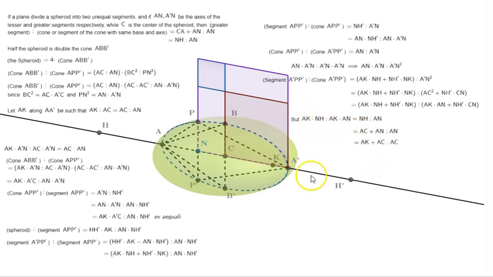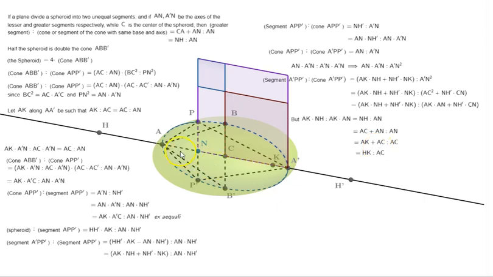So let's do that. AC plus AN is to AN can be written as AK plus AC is to AC. Now, how did this come? Here AC is to AN is equal to AK is to AC. So AC can be substituted with AK and AN can be substituted with AC, which is what we have done.